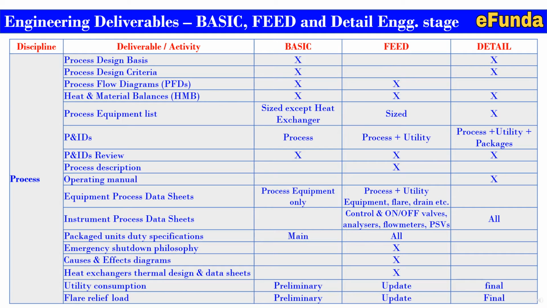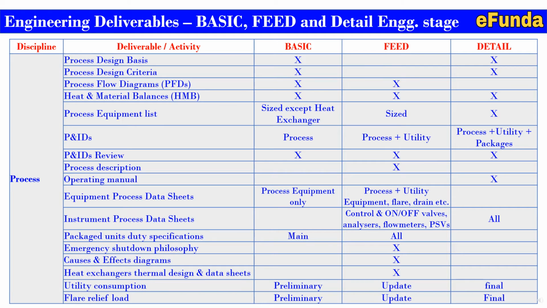PNID is required in all the stages. Process description is mainly prepared during feed. Operating manual is mainly required as part of the detail engineering. Equipment process data sheets are mainly required in the process equipments only during the basic stages, or process plus utility equipment, flare and drain, etc. Details are required to be covered as part of the feed.